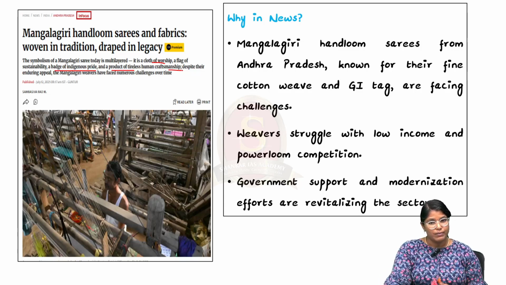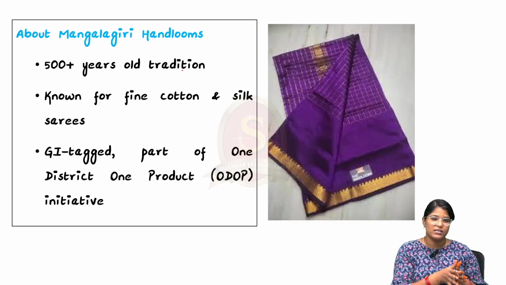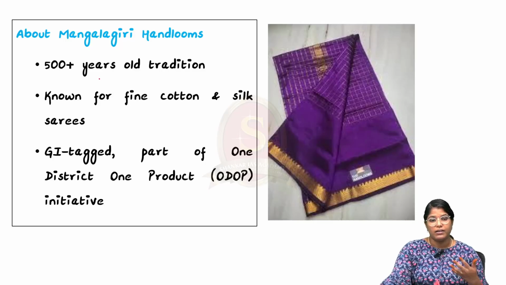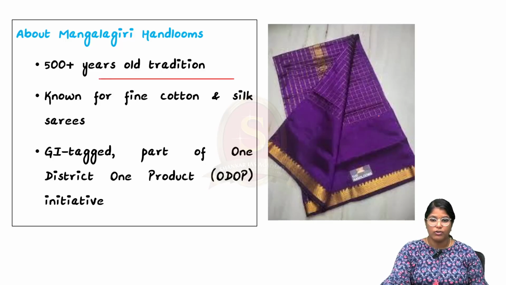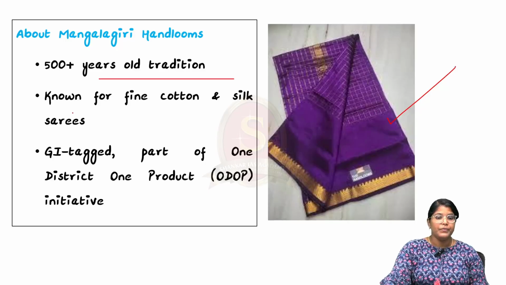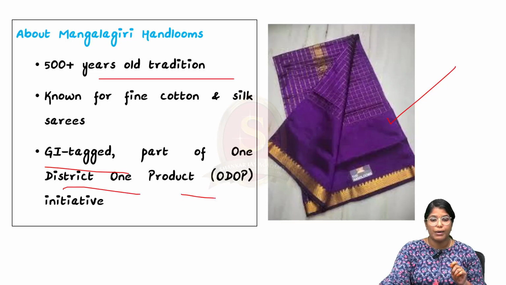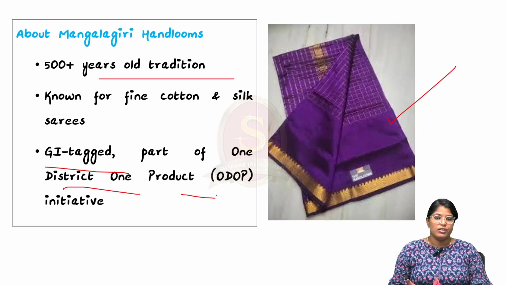From the prelims perspective, we have to learn why these Mangalagiri handlooms are very important, and a few facts about the GI tag. See, it is actually a 500 plus year old tradition. Here you can see the actual Mangalagiri handloom saree. It is made from fine cotton and silk. It has got the GI tag, and it is also a part of the One District One Product, ODOP, initiative. This ODOP initiative is a very important initiative in recent times.